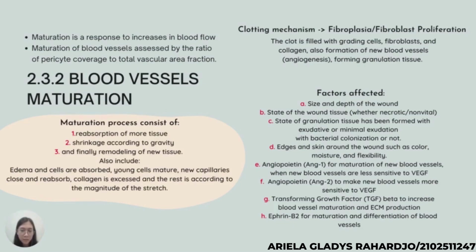Other factors are angiopoietin 1 for maturation of new blood vessels when new blood vessels are less sensitive to VEGF, angiopoietin 2 to make new blood vessels more sensitive to VEGF, transforming growth factor or TGF-beta to increase blood vessel maturation and extracellular matrix production, and EphB2 for maturation and differentiation of blood vessels.